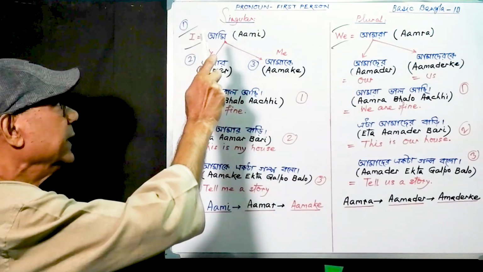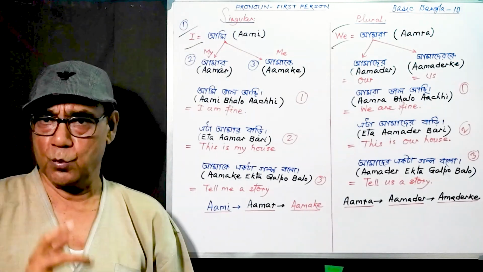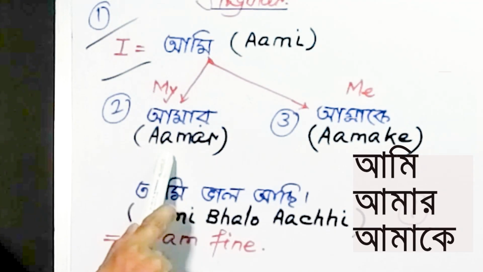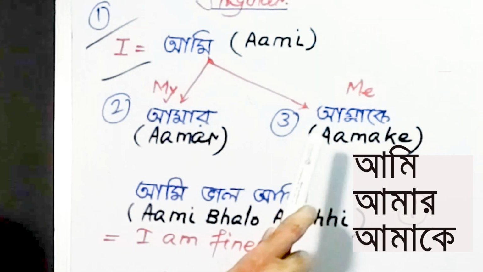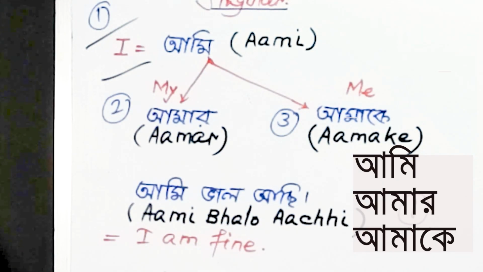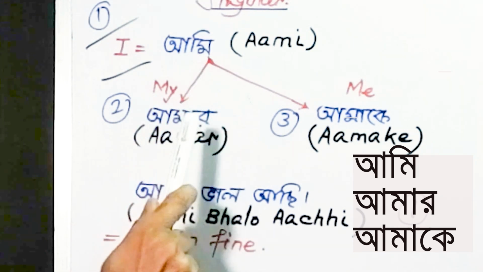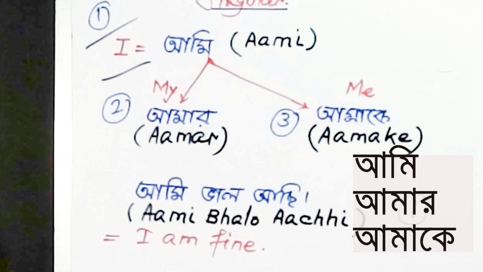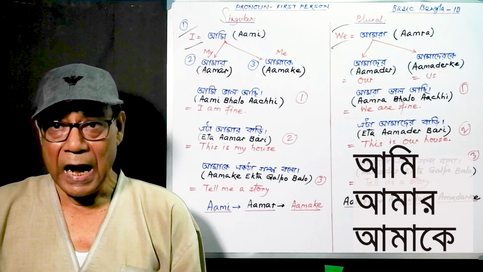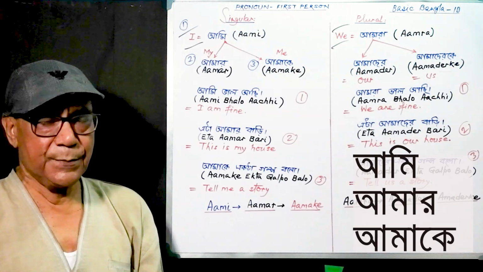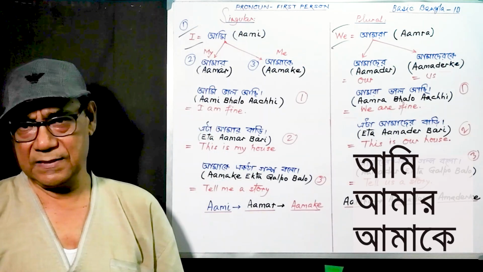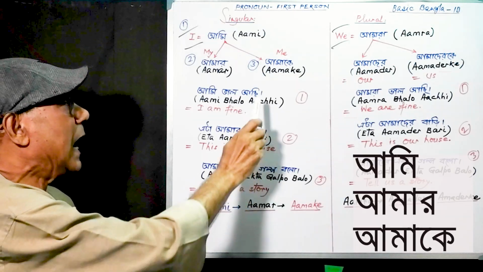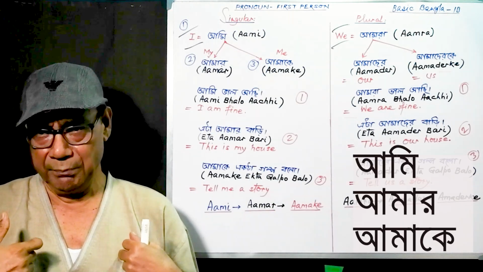Now this Aami has two associated words. One is Aamar and second one is Aamake. Aamar, possessive, my. That is Aami, Aamar. And Aamake, this is the object form. So Aami, this word has a possessive form that is Aamar, my. And Aamake, that is me.